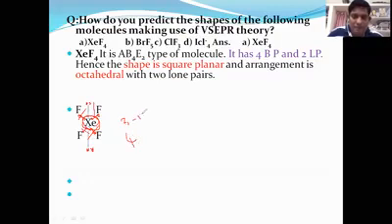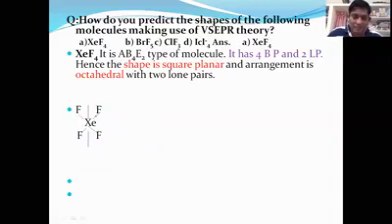How many bond pair electrons are there? Bond pair electrons: 4 pairs equals 8. How many lone pairs are there? There are 2 lone pairs, and the lone pair electrons equal 4. Now, the 8 bond pair electrons and 4 lone pair electrons can participate in different types of repulsive forces. I will tell you what is meant by the repulsive forces.